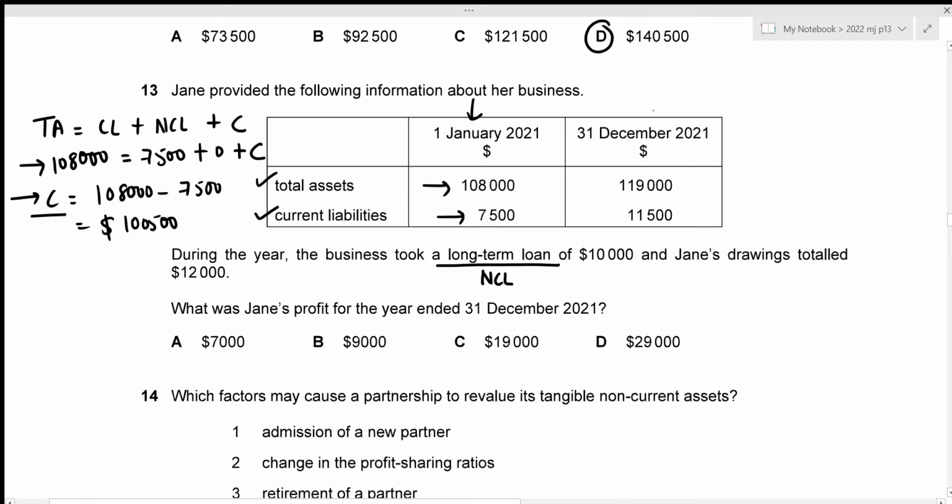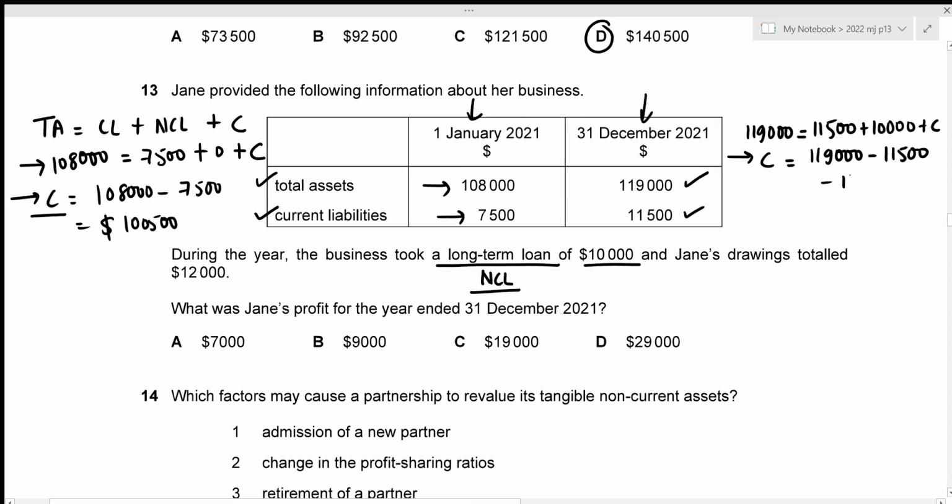Now we repeat the same process for the closing dates. We have our total assets to be 119,000 equals to the current liabilities of 11,500. And remember that during the year, we took out a long-term loan, which is a non-current liability. So now the non-current liability has a value of 10,000. So that's plus 10,000 plus the capital balance. So the capital balance for the closing date is 119,000 minus 11,500 minus 10,000, which results in the value of 97,500.